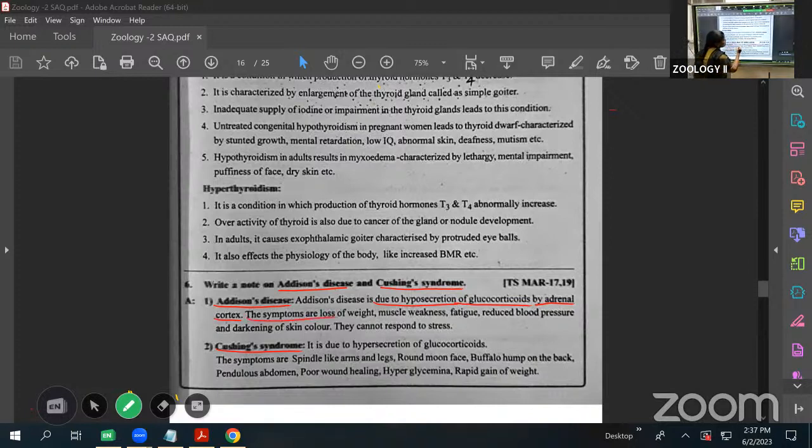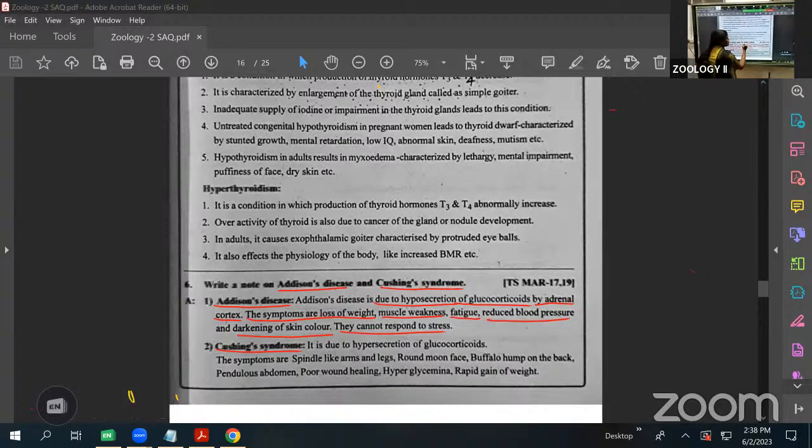The main symptoms are loss of weight and muscle weakness, and fatigue, meaning the muscle contraction time: prolonged contraction and prolonged relaxation occur. Also reduced blood pressure occurs, and darkening of the skin color, and they can't respond to stress. Here, Addison's disease is mainly caused by the hyposecretion of the glucocorticoids.